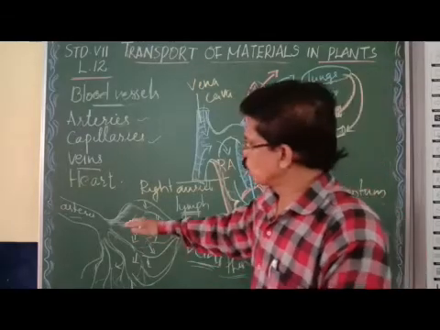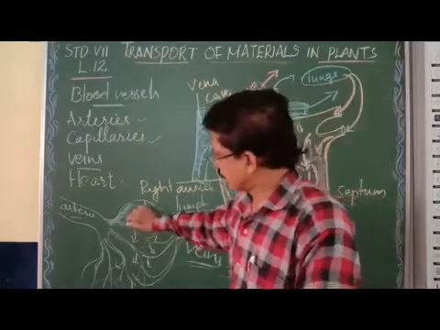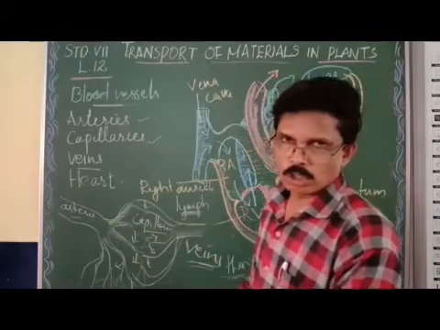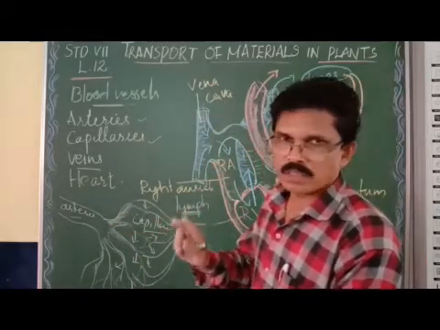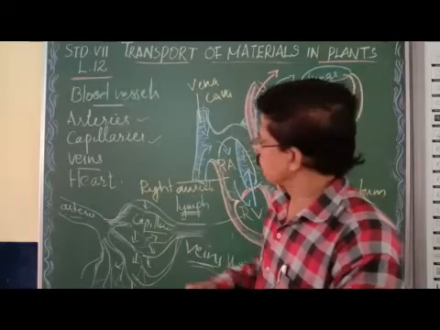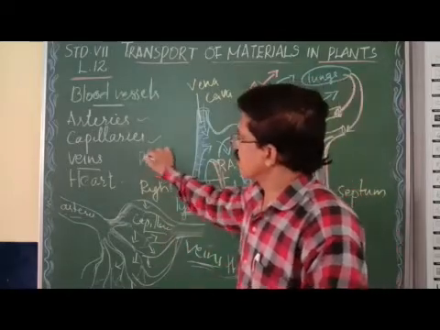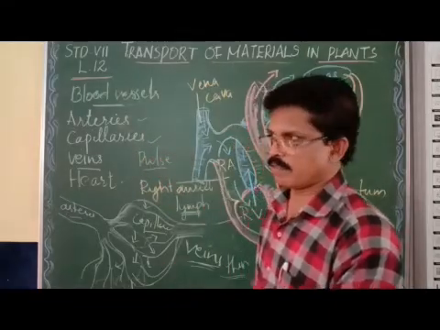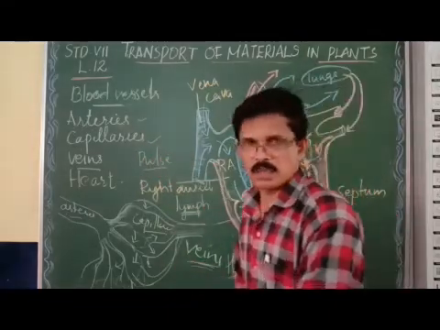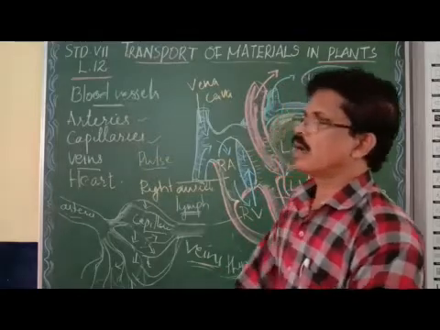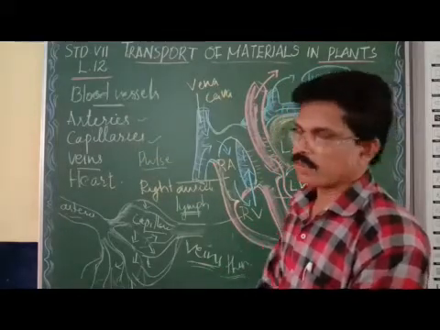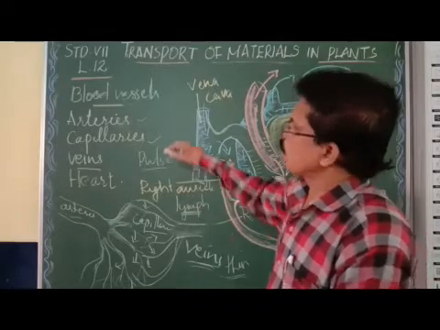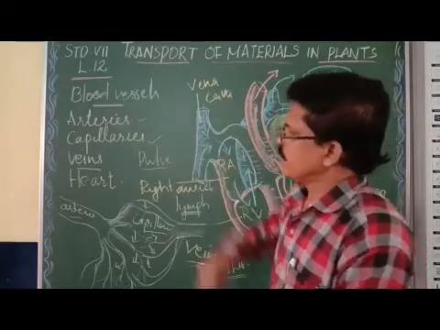When the blood flows through it, in the capillaries and the arteries, you can feel the throbbing sensation or throbbing feeling. This is called pulse. So what is pulse? Pulse is the throbbing feeling, throbbing sensation when you keep your hands or fingers on the arteries. Okay, very clear. Now, so that's all about arteries, capillaries and the veins.